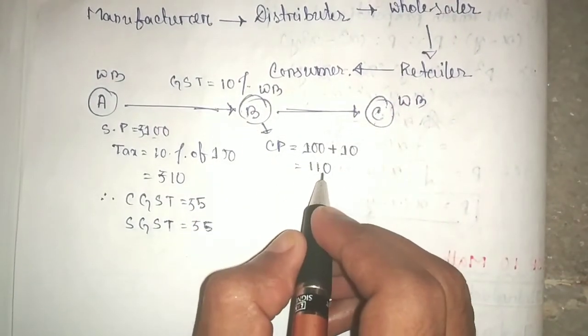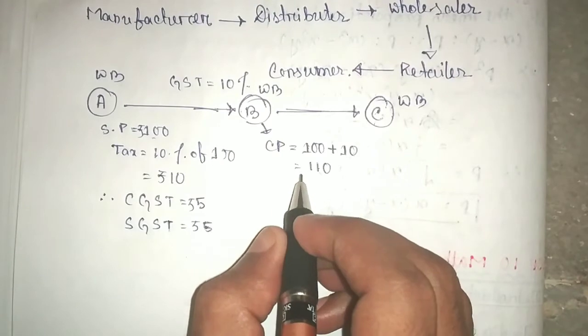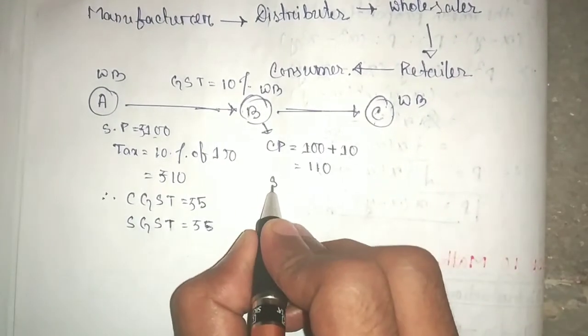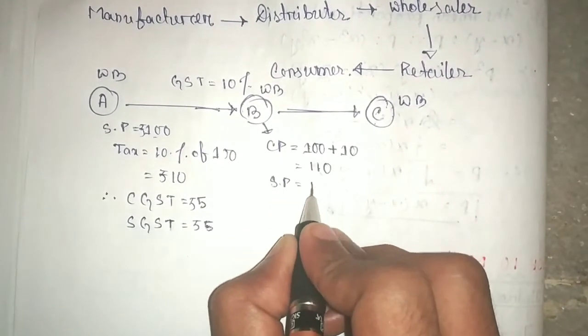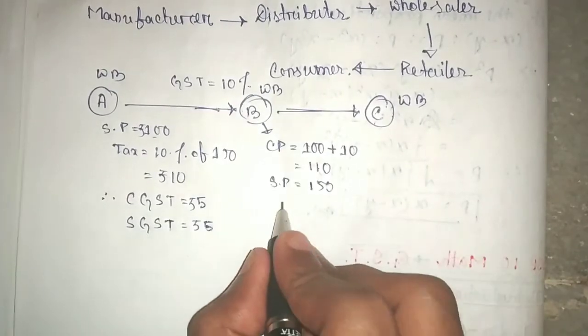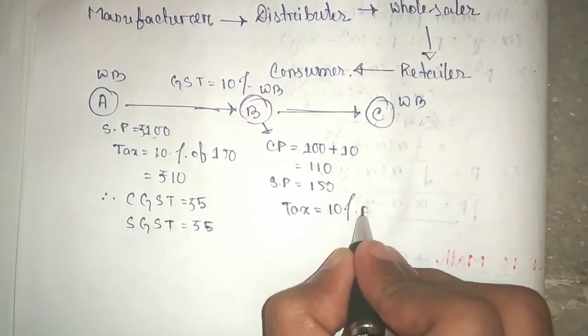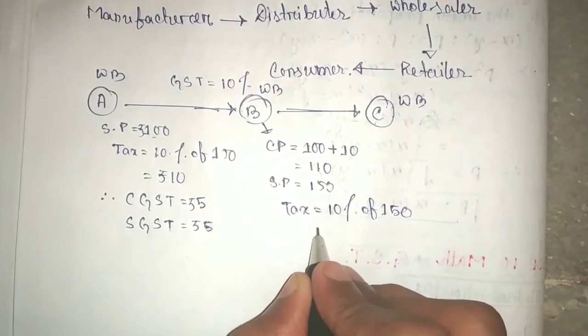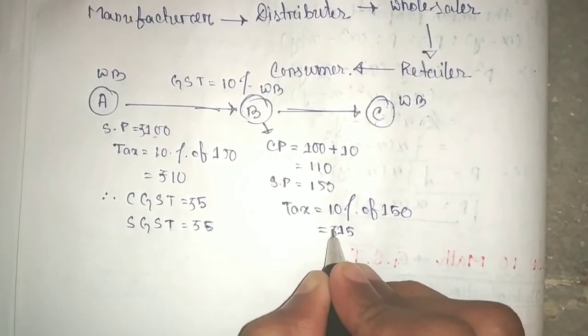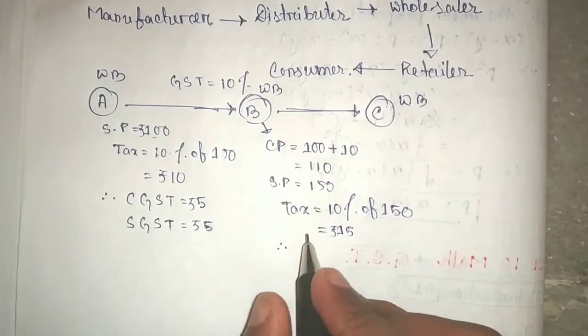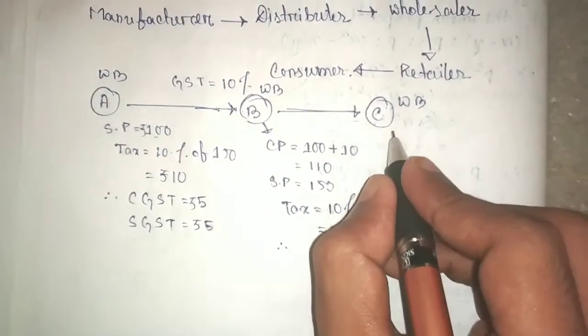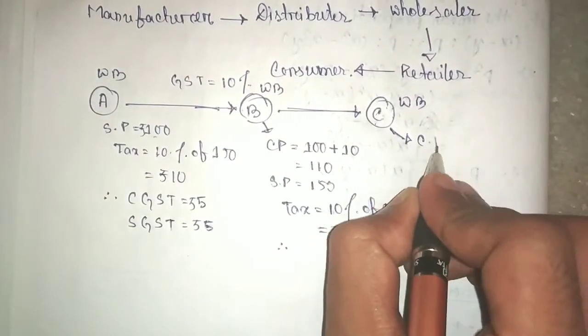Now B has to pay 110 for the product. Now B increases the price and he wants to sell it at 150. Again tax is 10% of 150, that means rupees 15. Clear? So what is the cost price for C?